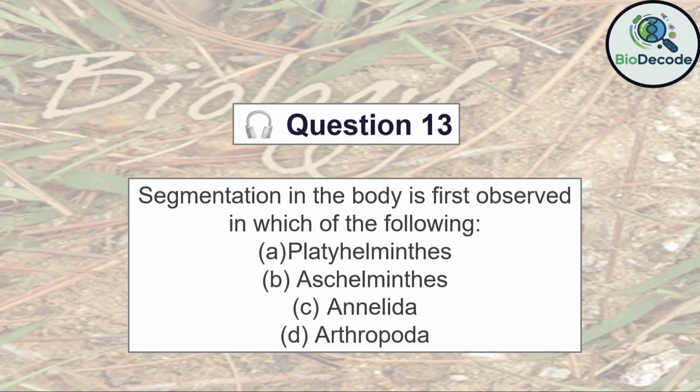Question 13. Segmentation in the body is first observed in which of the following? Platyhelminthes, Aschelminthes, Annelida, Arthropoda? Answer. The correct answer is Annelida.